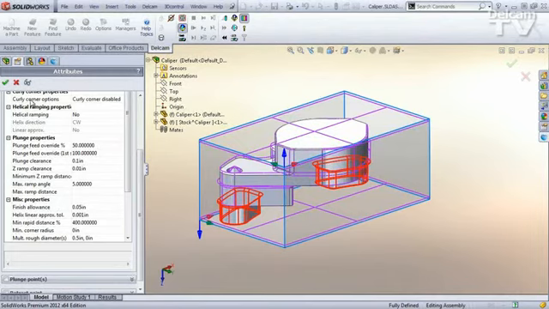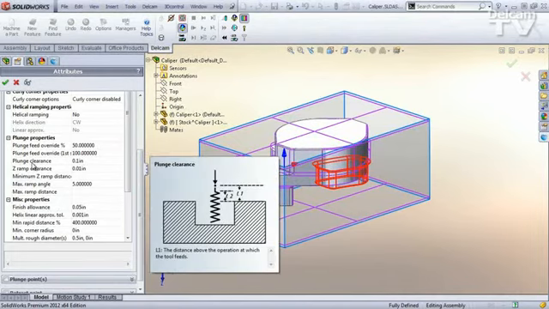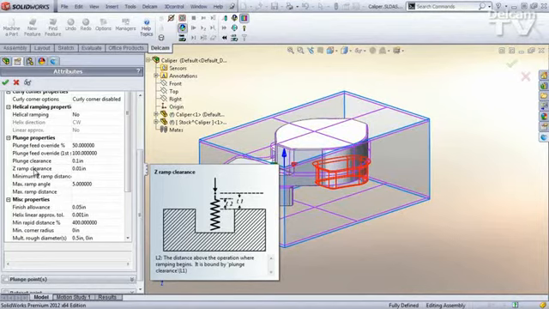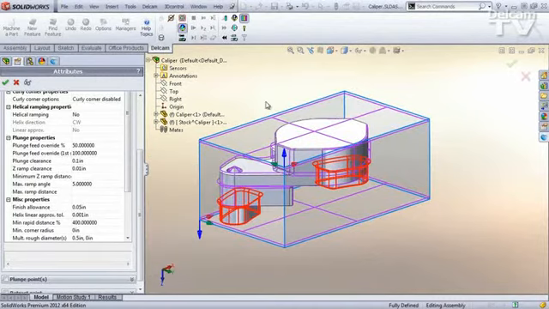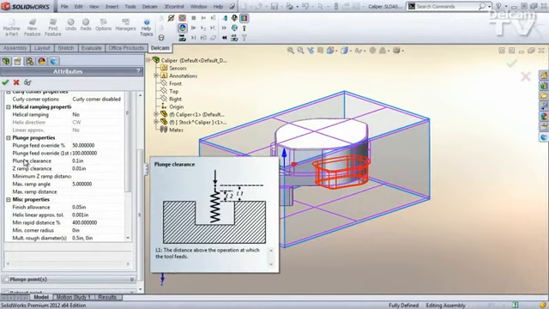It's a better organization of the attributes, and you'll notice when I dwell over some of these plunging parameters, we get pop-up help to explain exactly what these parameters mean. If you get off of the parameter with your mouse, the window goes away. You'll notice that there's a scroll bar on the right edge of the pop-up window. If I go over into that pop-up window, it stays visible, and then I can scroll up and down through whatever text might be here.